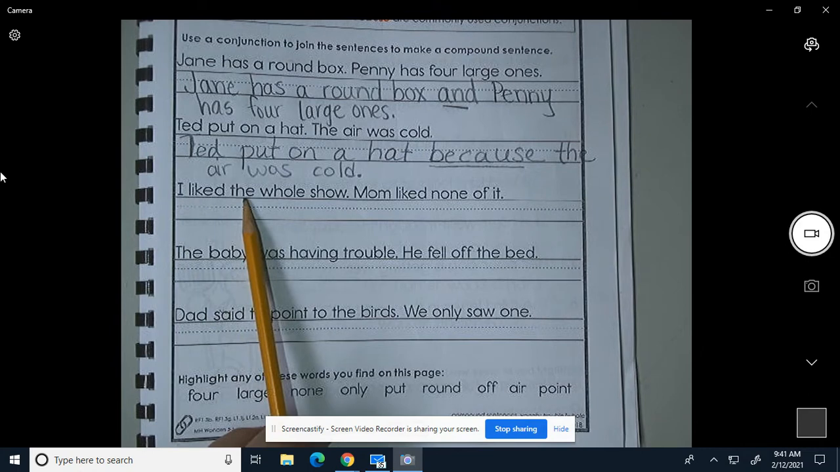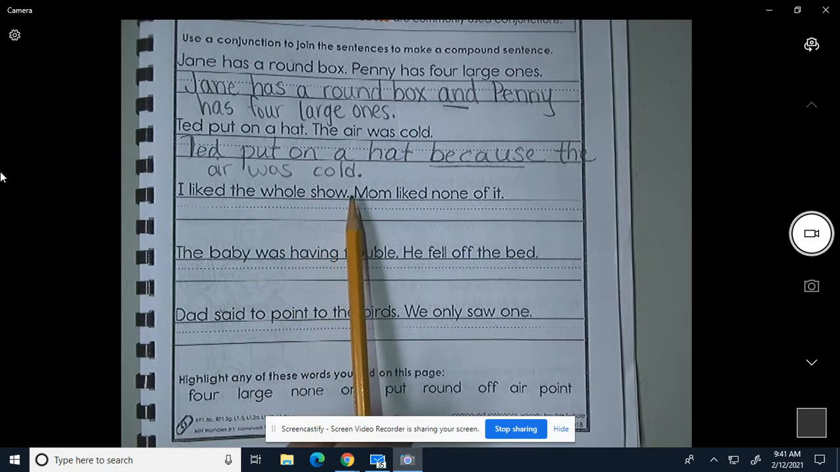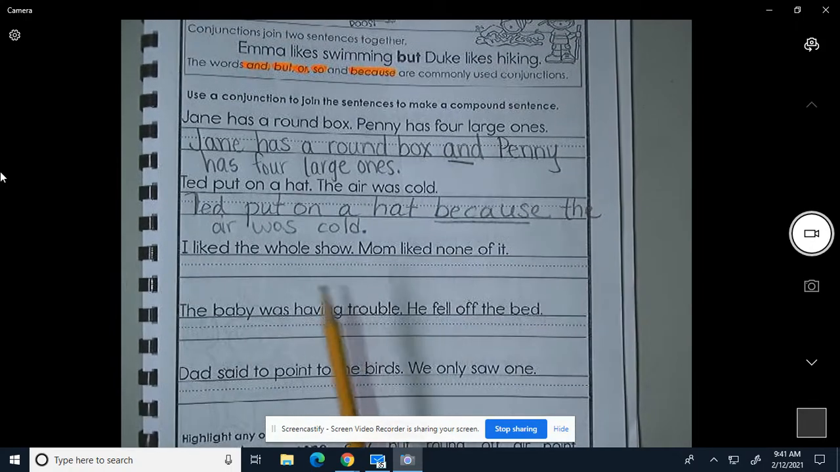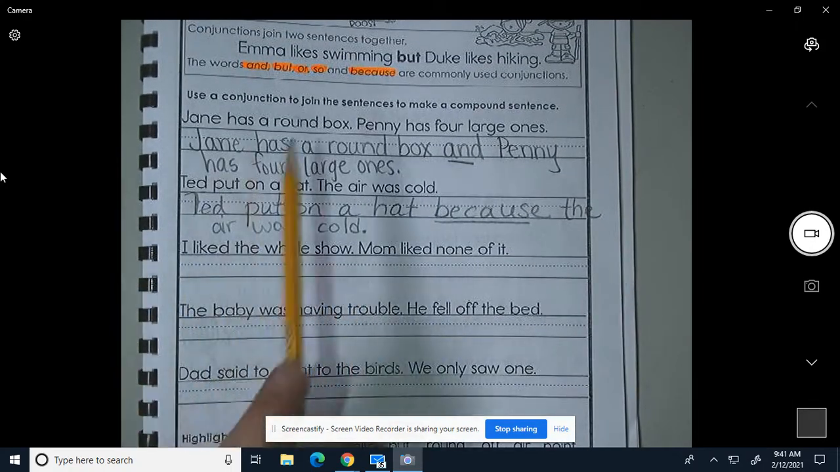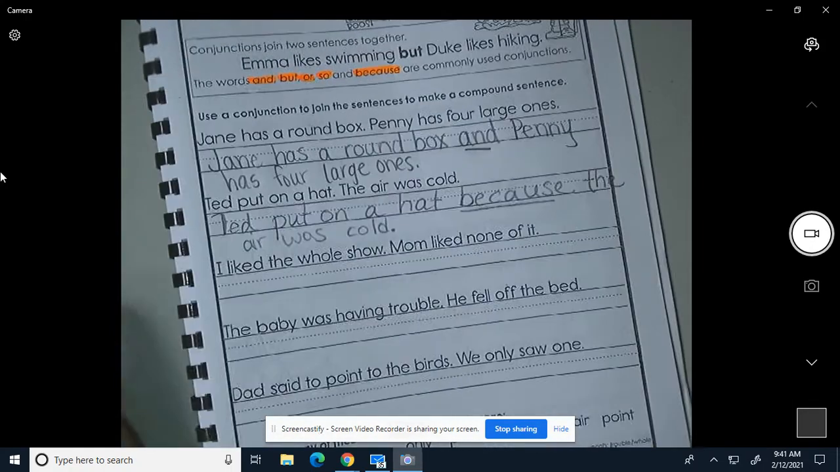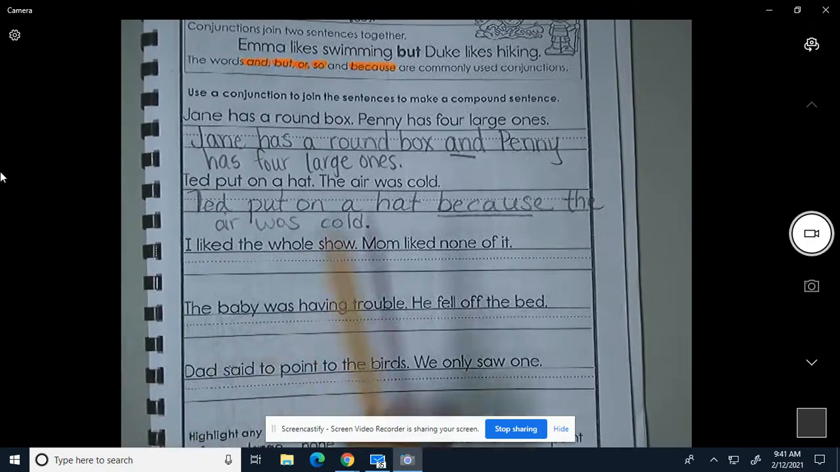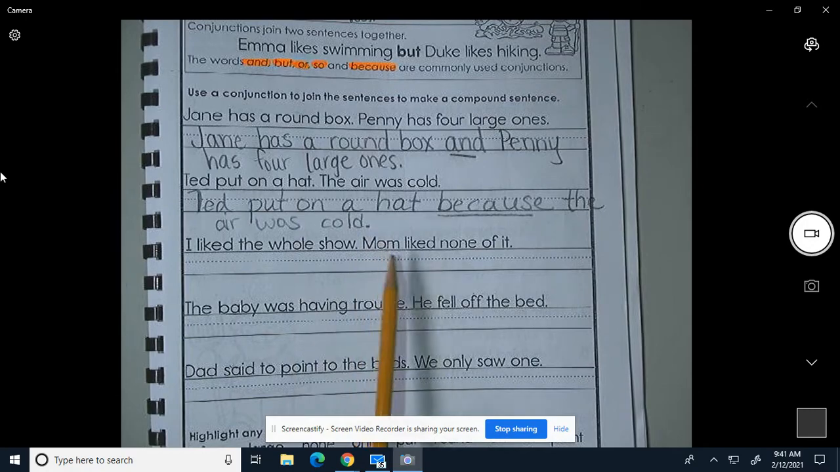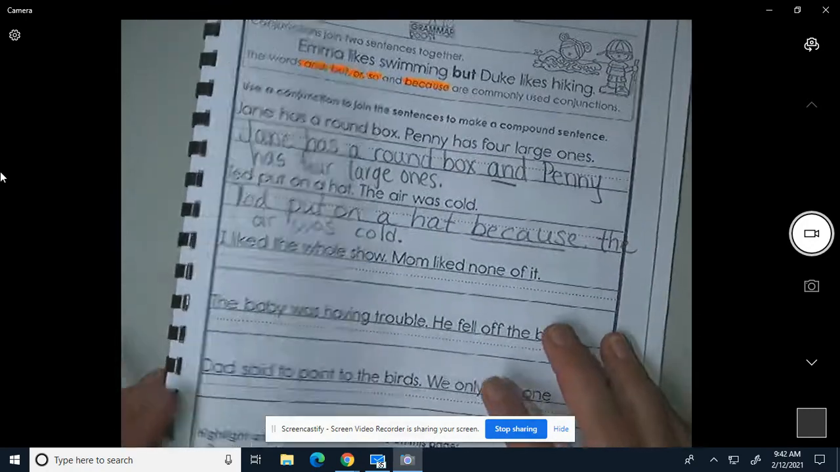I liked the whole show. Mom liked none of it. I liked the whole show and Mom liked none of it. Let's see if there's another one that fits better because we already used and. I liked the whole show, but Mom liked none of it. Yeah, that fits, doesn't it?